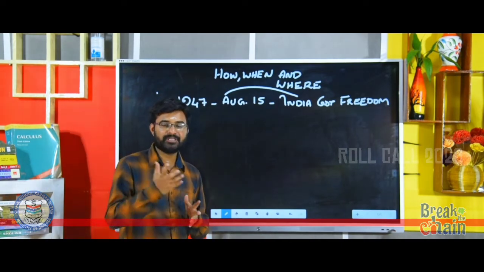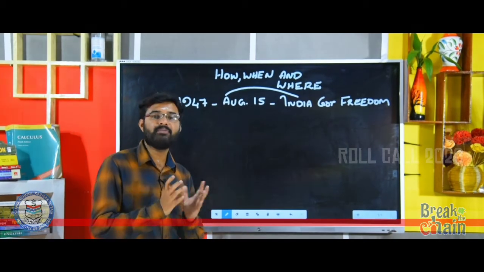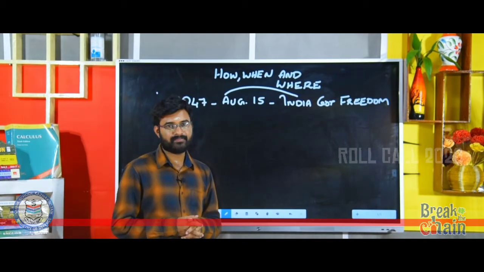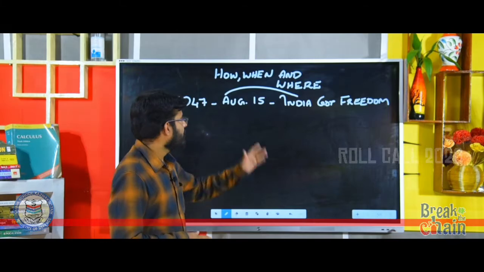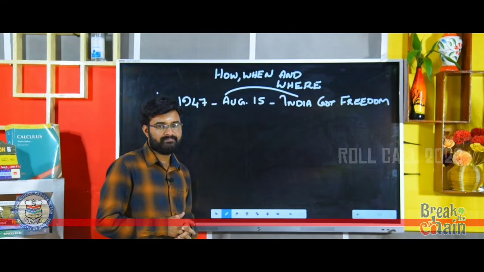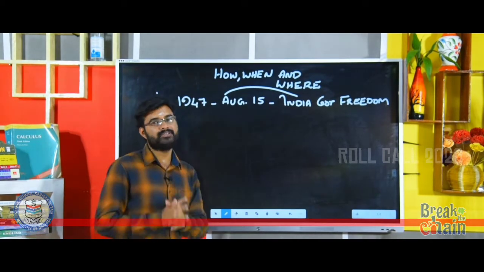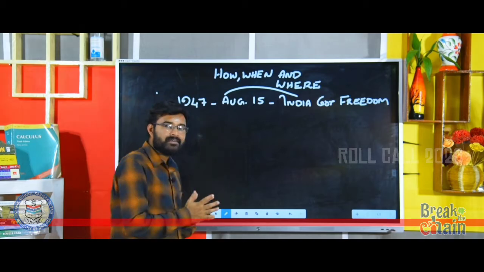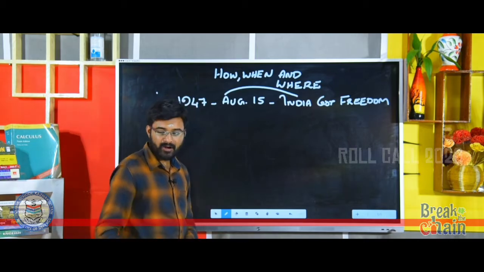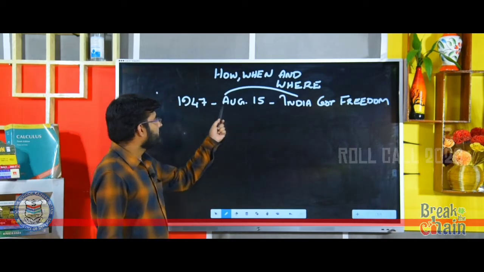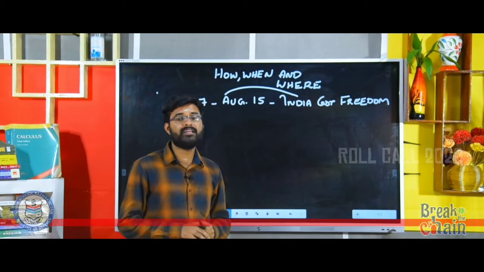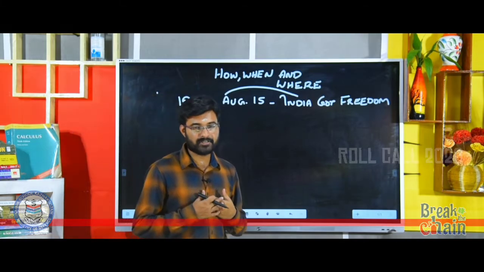Okay, I would like to dedicate this class because it is all about history. We are going to start this chapter, right? I have written a prominent date, according to us. From this date, we are analyzing history as a subject. You can all see: 1947, August 15, India got freedom. A milestone year as far as Indians are concerned.